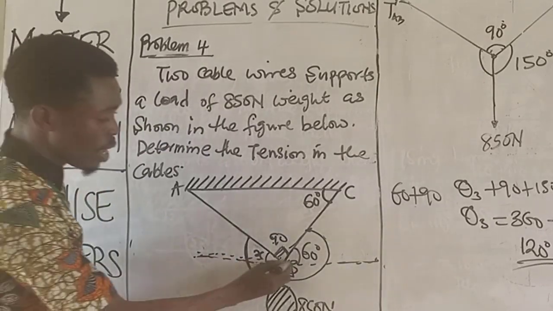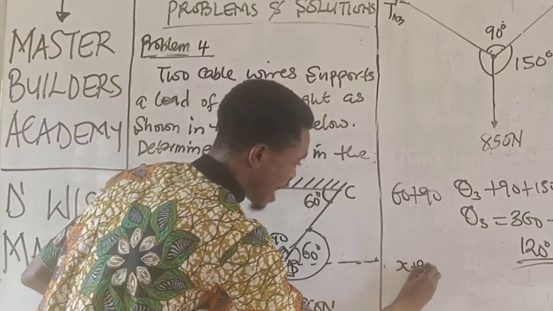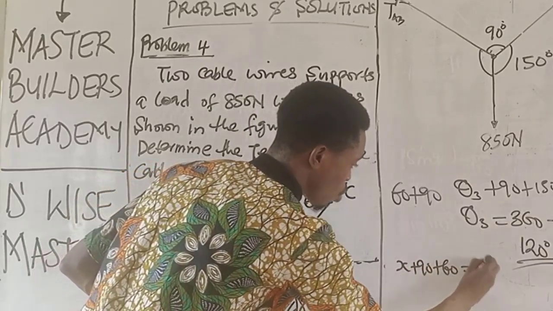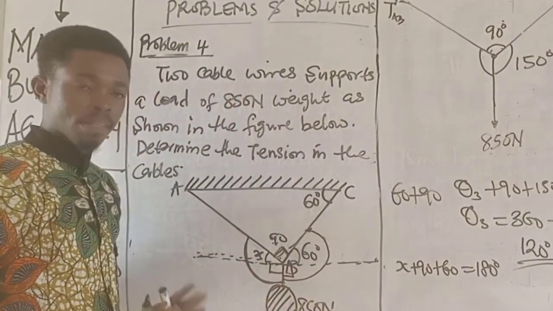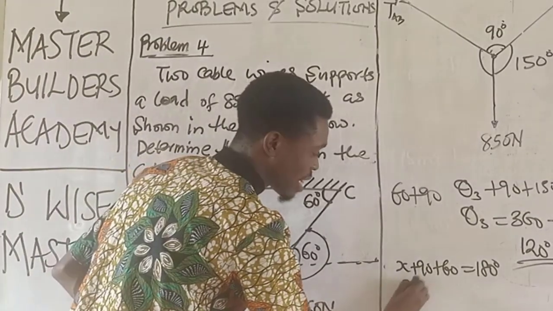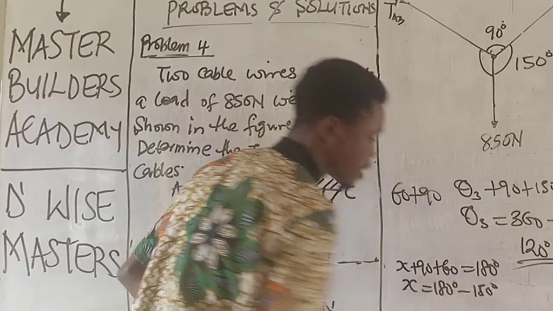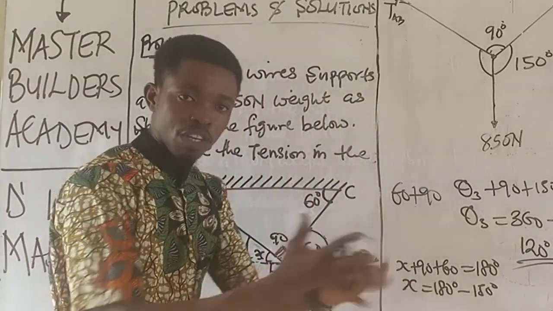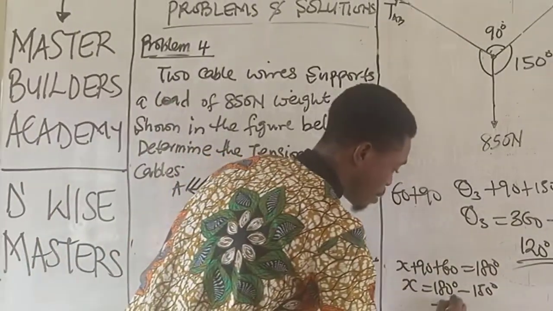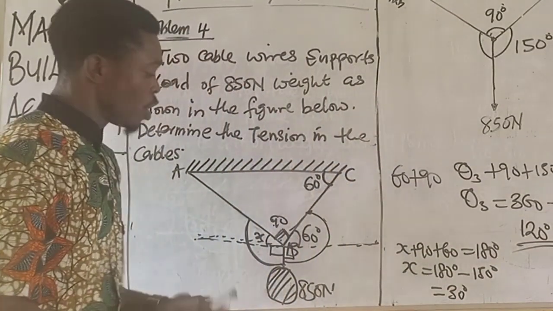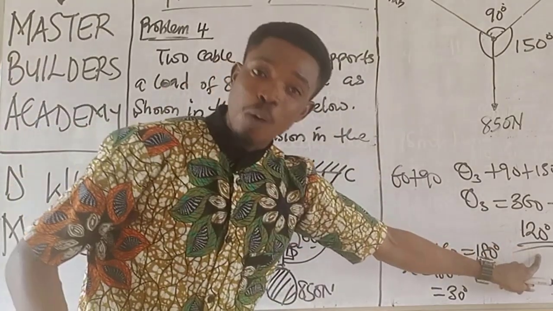Number one way is you can use angles on a straight line, which shows that x plus 90 plus 60 must be equal to 180. Reason: sum of angles on a straight line. If I have this done, I will have that x is equal to 180 degrees minus 150 degrees, because 90 plus 60 would have given us 150. And when we remove 150 from 180, our answer becomes 30 degrees. So when we add x plus 90, which is 30 plus 90, we have 120.